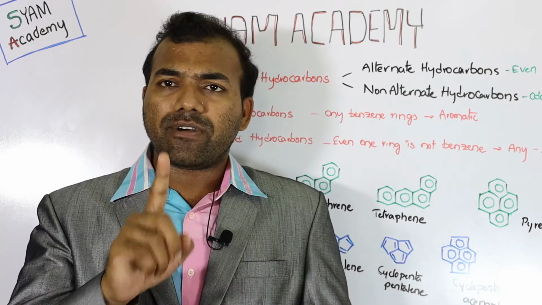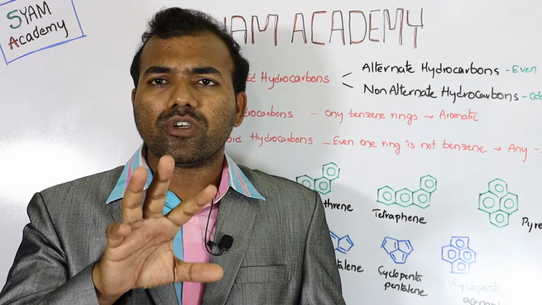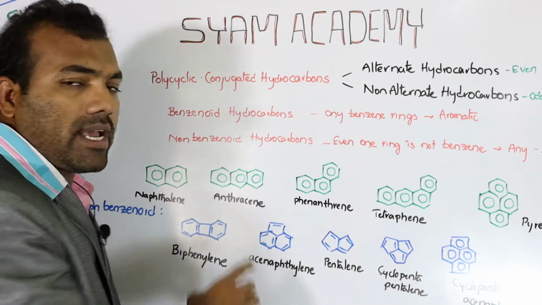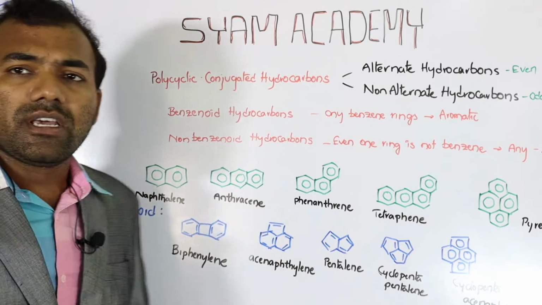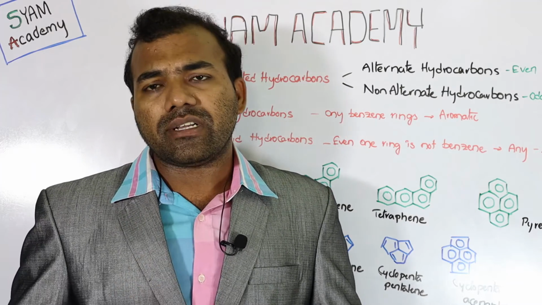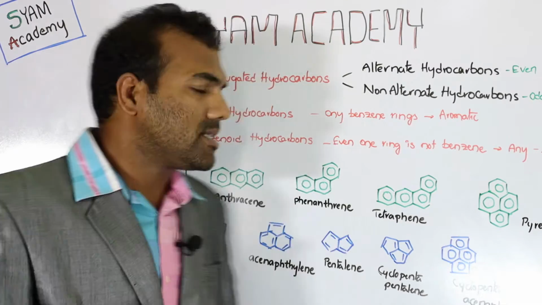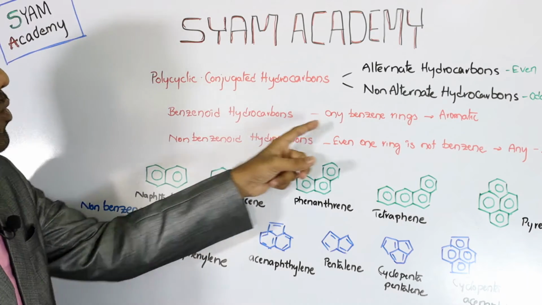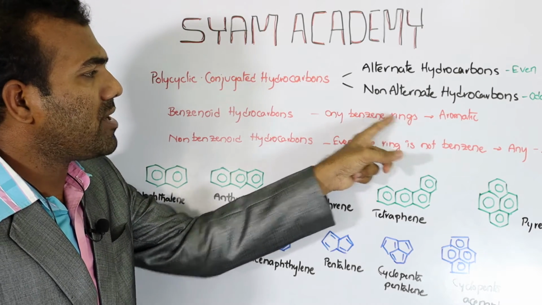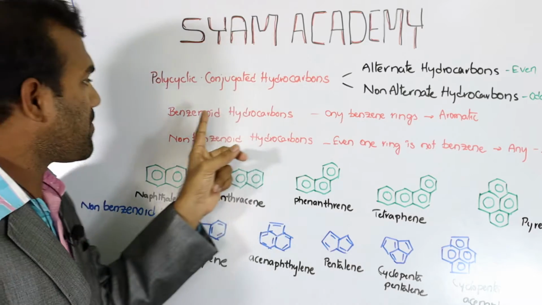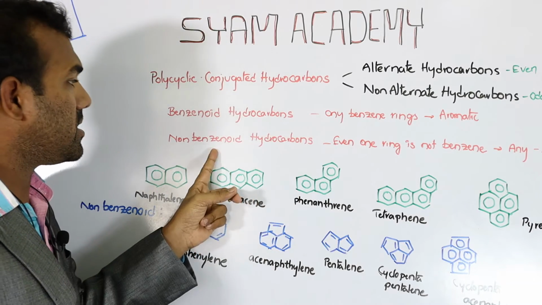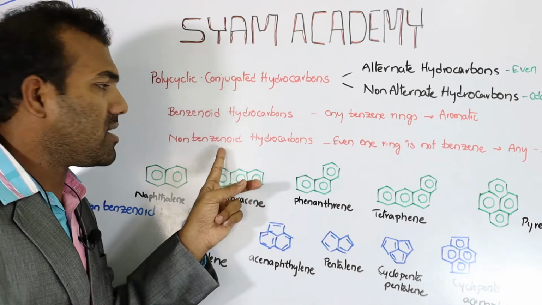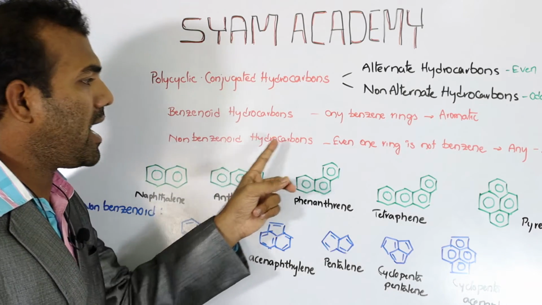Next, in these polycyclic conjugated hydrocarbons there are two types. What are those types? At first, if there are only benzene rings in the compound, those are called benzenoid hydrocarbons. In the other kind, if even one ring is not benzene, then we call them non-benzenoid hydrocarbons.